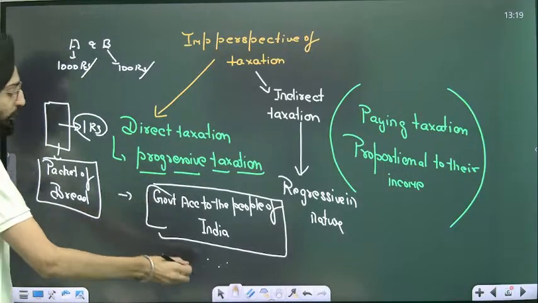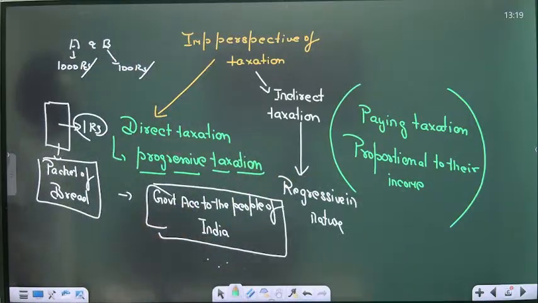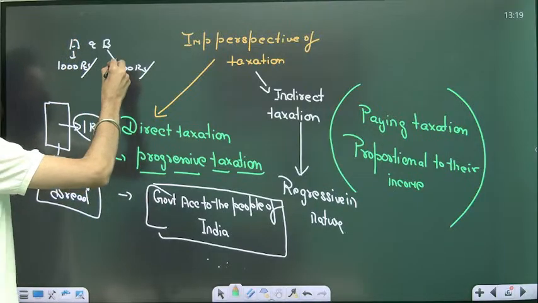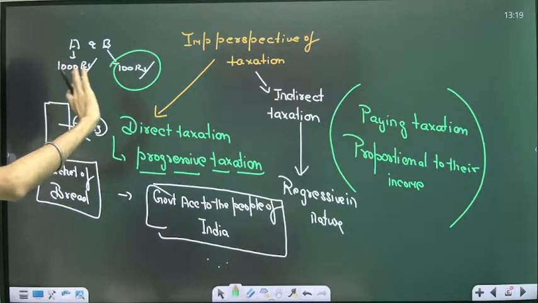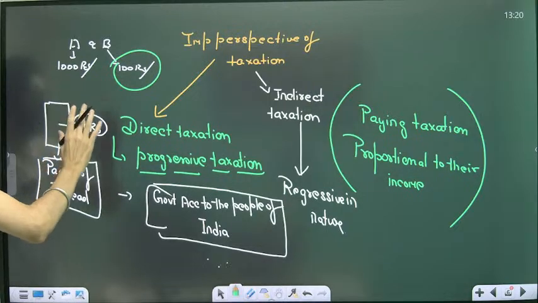Now take this example. A person A earning 1000 rupees per month and B earning 100 rupees per month both go to a market to purchase a packet of bread, and over that there is GST levied of 1 rupee.